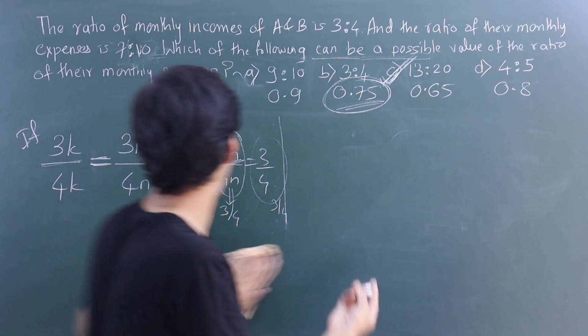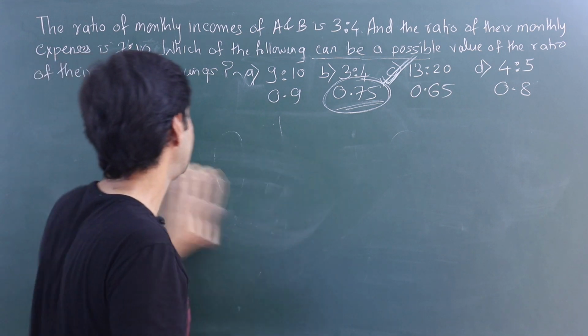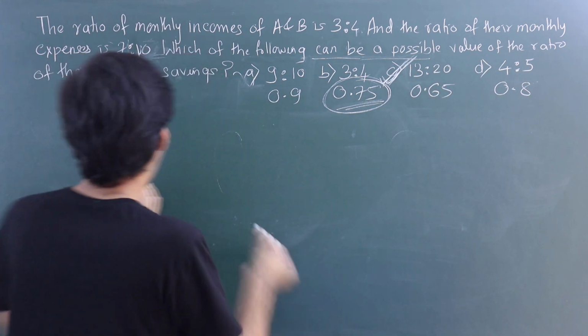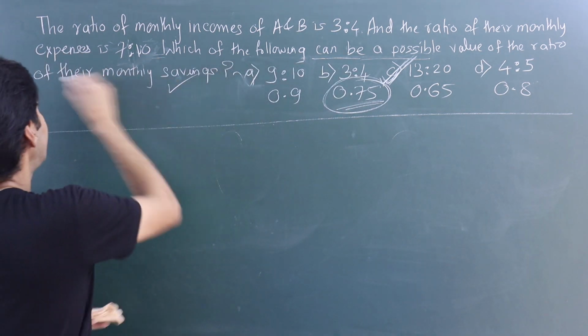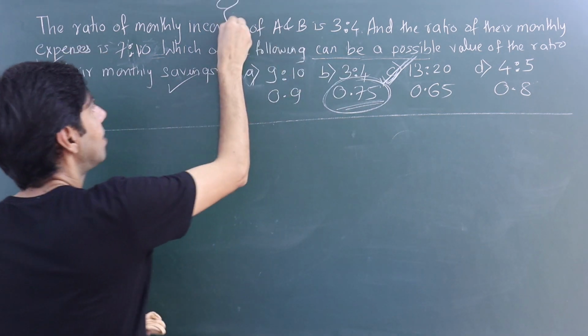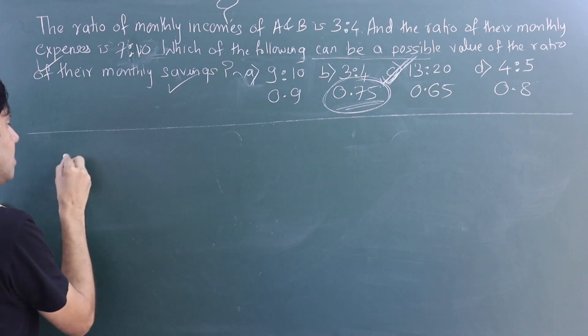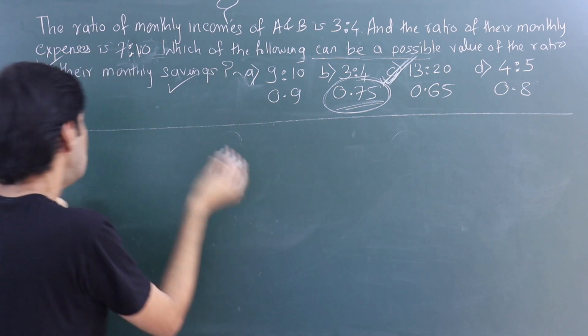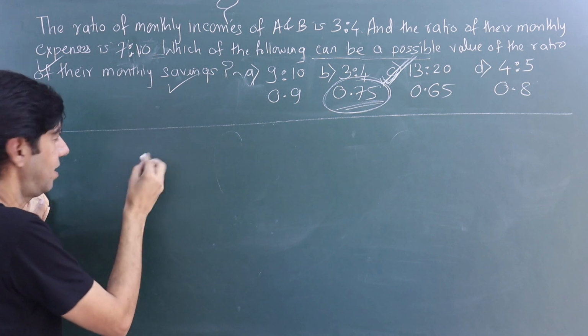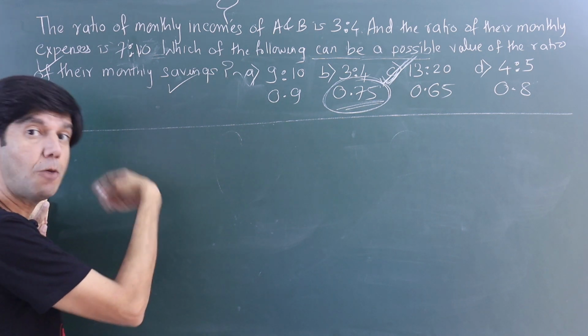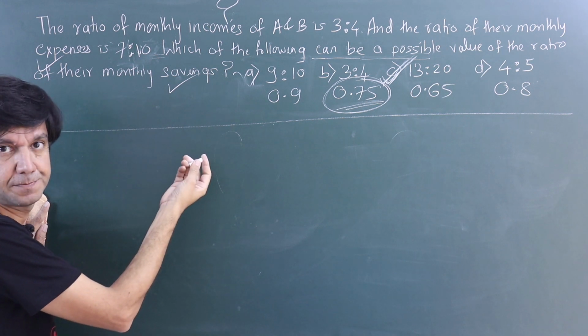So remember, you could subtract. Sometimes that could be addition also. So I could have given you savings and expenses and I could have asked you income. So what happens? Income is equal to expense plus saving. So please remember, I'm now just continuing the theory. I'll take an improper fraction.